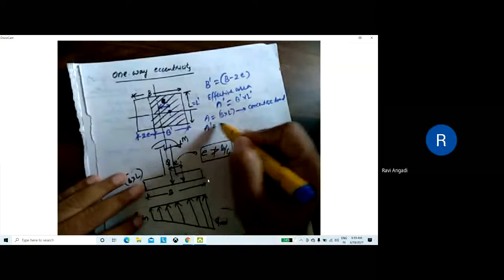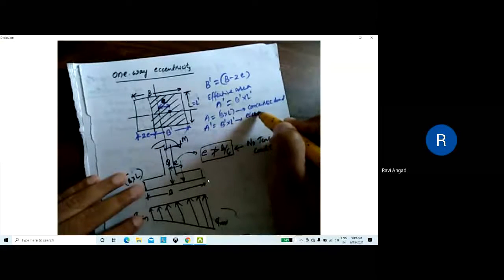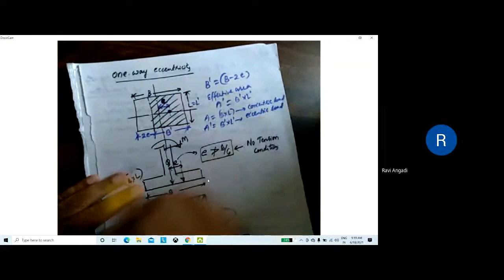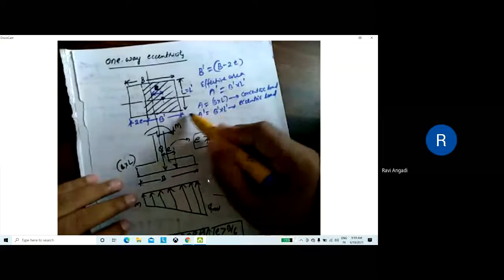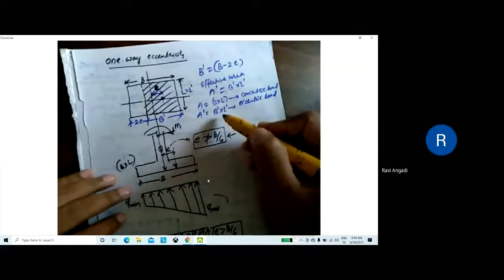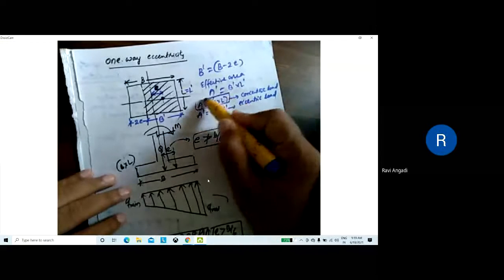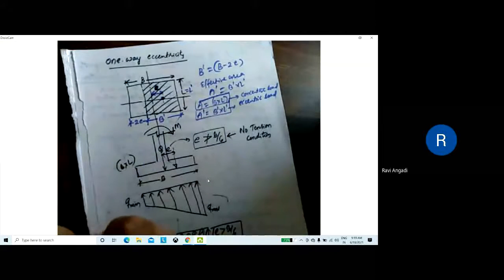So A dash equal to B dash into L dash when eccentric loading, means with eccentricity. If eccentricity is present, we change that. B will become B dash and L will become L dash, then A will become A dash. This will be for concentric loading, and this will be for eccentric loading. Is it clear?